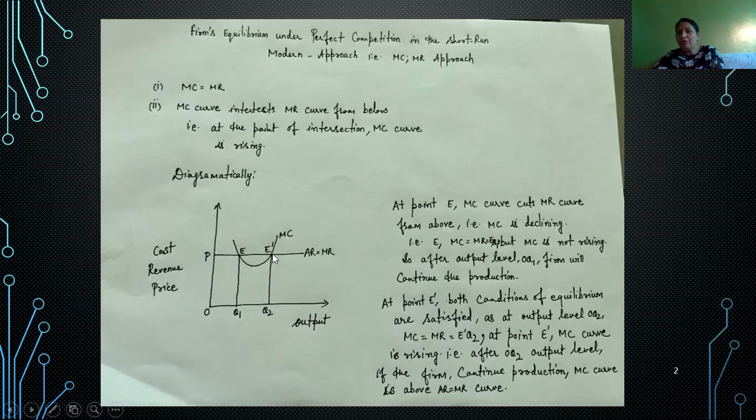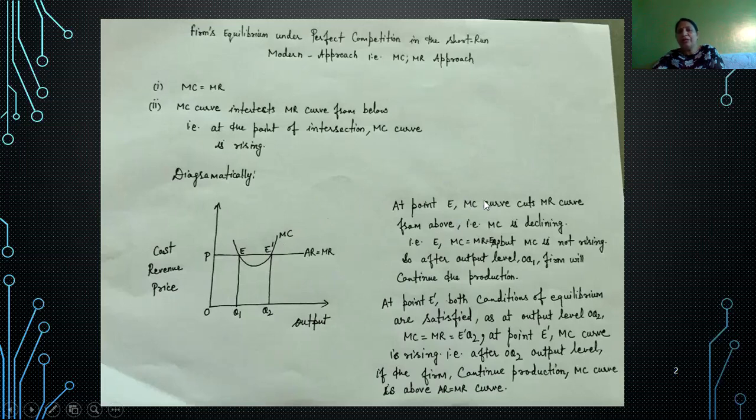So the permanent equilibrium point of a perfectly competitive firm is E dash, where MC is equal to MR and MC cuts the AR-MR curve from below. That is, at this point of equilibrium, MC is rising. After the OQ2 output level, if the firm increases the production, it is not beneficial for the firm to continue. Reason being, cost is more, price is less. So E dash is the point of equilibrium where MC equals MR and MC cuts the AR-MR curve from below. Now we have determined at what point the firm is in equilibrium under perfect competition.